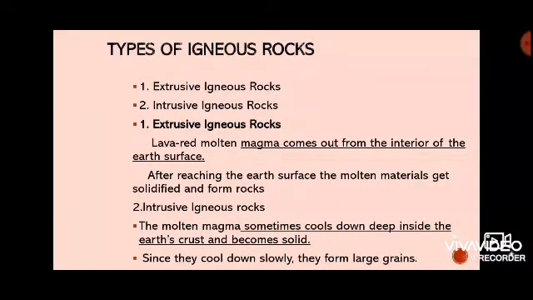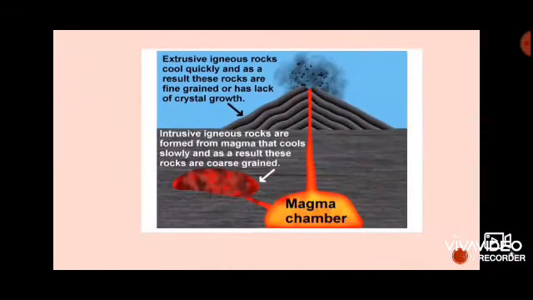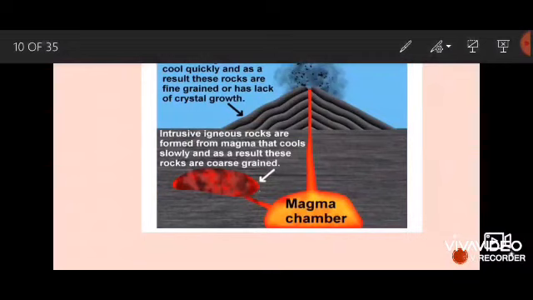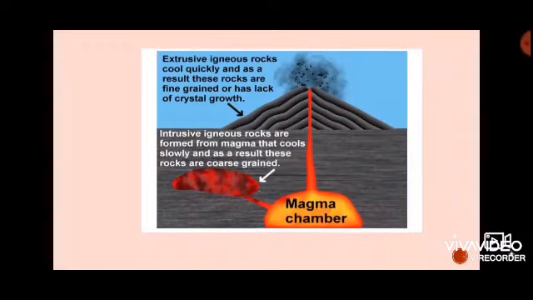When the lava cools down slowly and solidifies into rock, it is called intrusive igneous rock. We see the picture. The intrusive igneous rocks are formed from magma that cools down slowly, and as a result these rocks are coarse grained. We see this picture of the extrusive and intrusive types of igneous rocks.